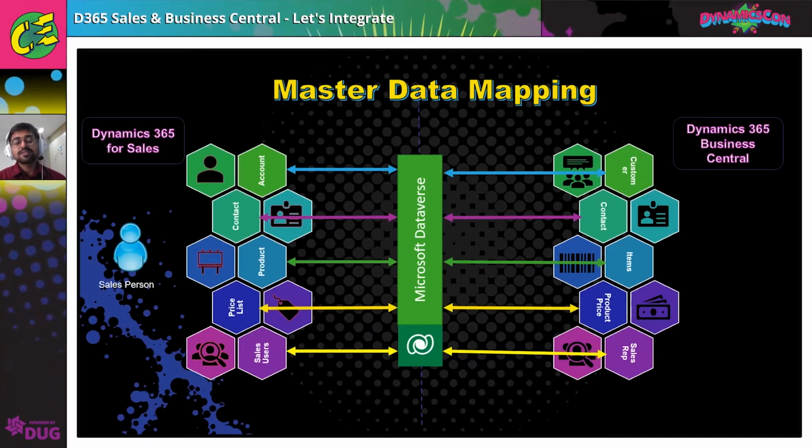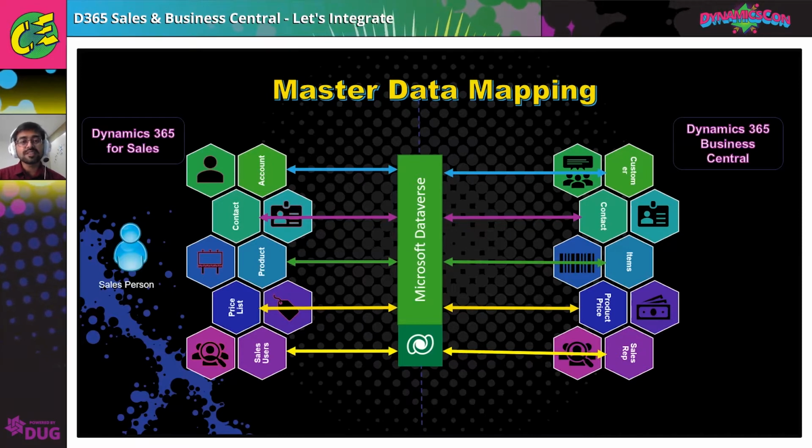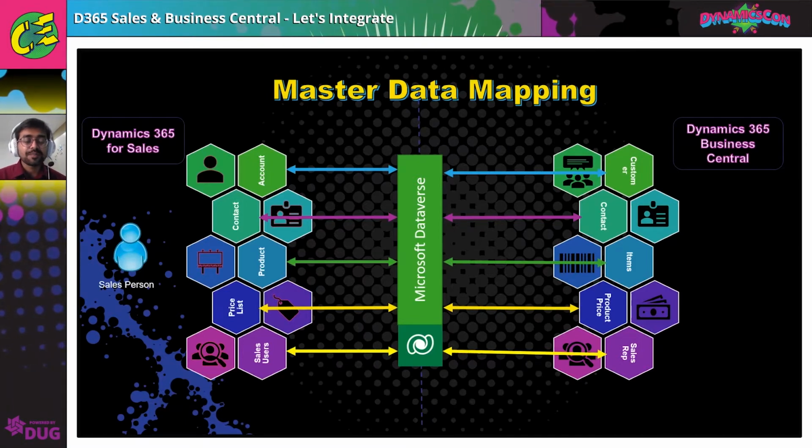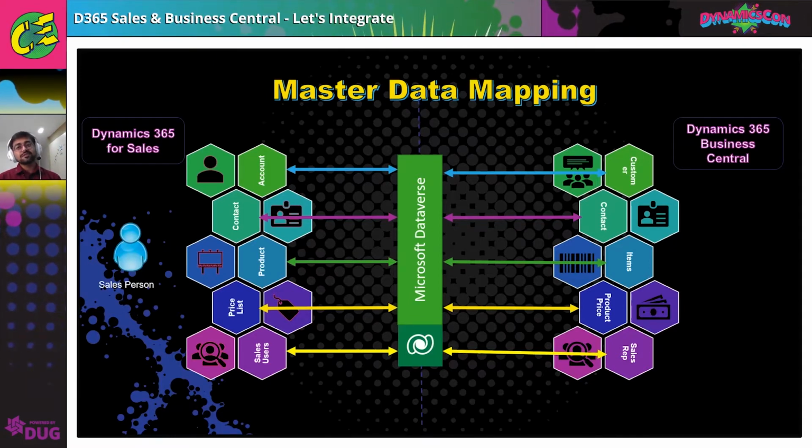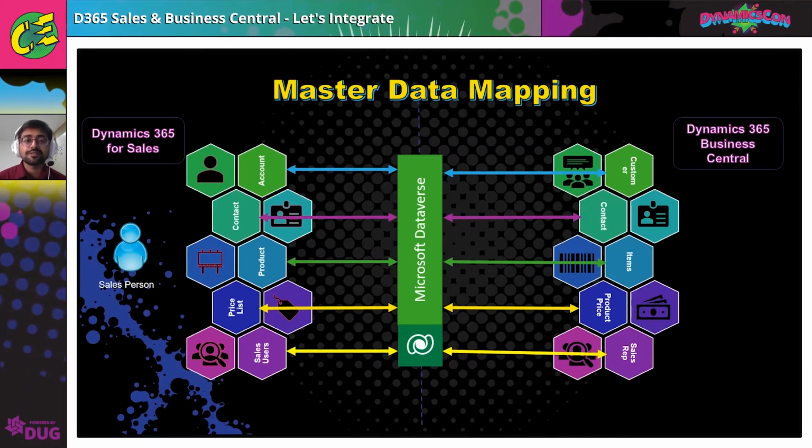Products and items, that's what we discussed and checked earlier when we were discussing the components. The products inside CRM are actually items inside BC. Price list would be, again, the tags that we spoke about, the different service costs that need to be configured inside the system for the salesperson to actually work on. And finally, the sales rep and the sales users. This is again a mapping that can be done with the sales representative.